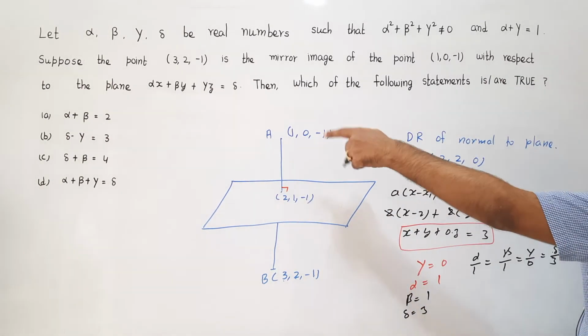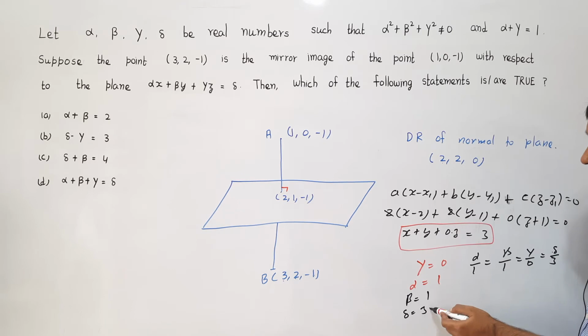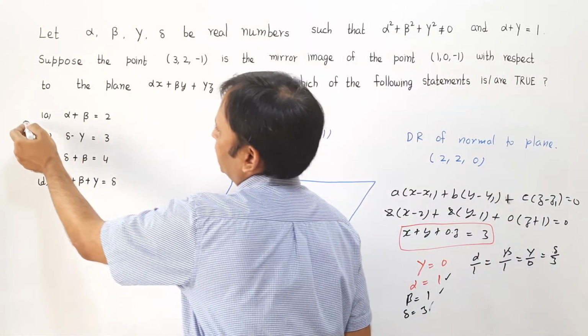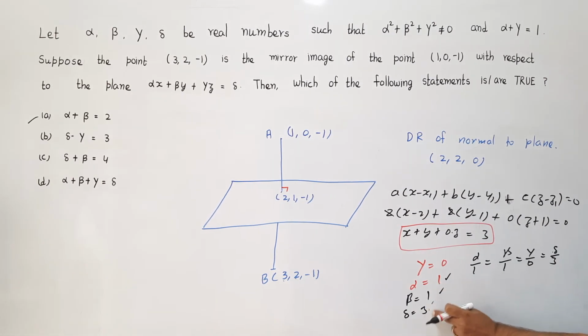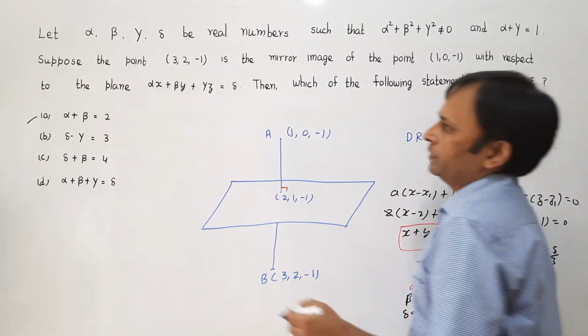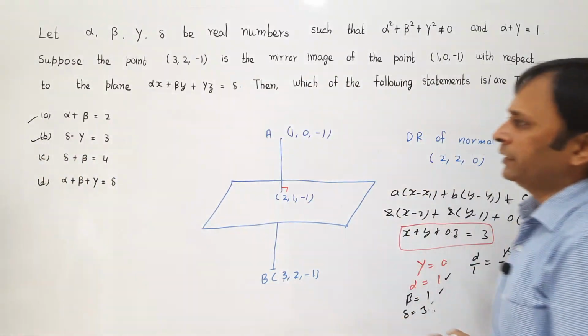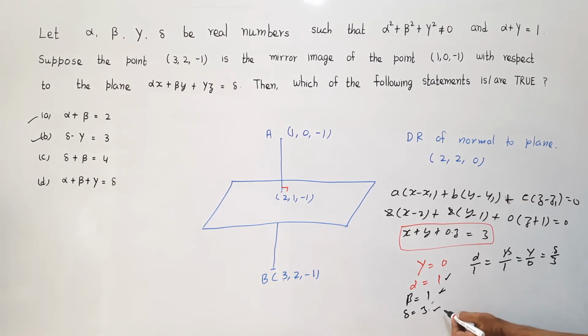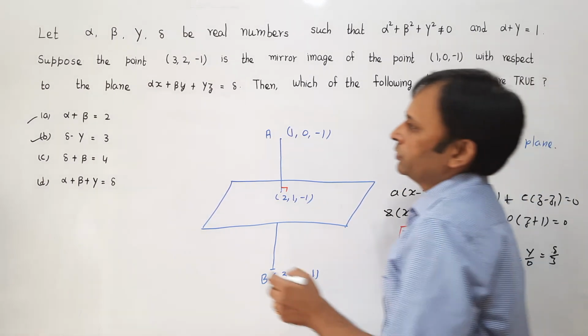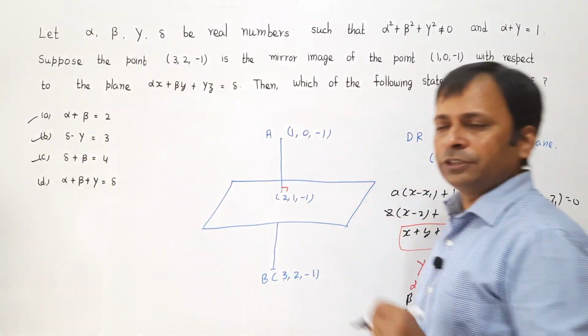So alpha plus beta, here alpha is 1 and beta is 1. So alpha plus beta is equal to 2, which is matching with the first option. Then delta minus gamma, our delta is equal to 3 and gamma is equal to 0. So 3 minus 0 is equal to 3, which is again matching with the second option. So second option is also correct. Then delta plus beta, here delta is equal to 3 and beta is equal to 1, so 3 plus 1 equal to 4, which is matching with the third option. So third option is also correct.